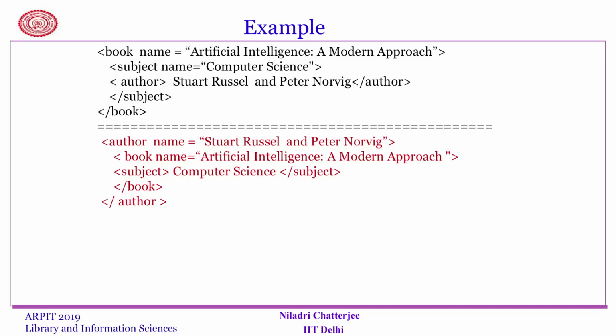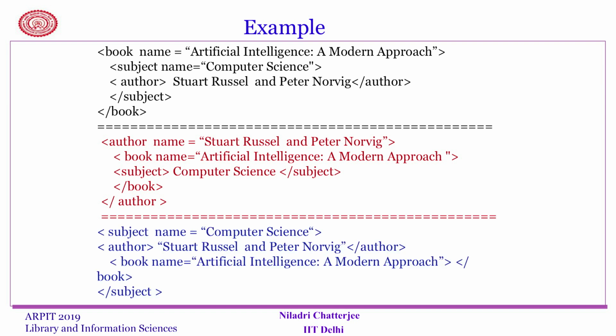I can write it in a slightly different way. I can put the author's name first, then the book name, then the subject name, or I can write it from the top, the subject name, then the author's name, then the book name. So, you can understand that all three have different structures, but it does not alter their semantic content, because when I access it to retrieve the subject name, all three of these will give me the same answer, that is computer science, similarly for book name and author name.